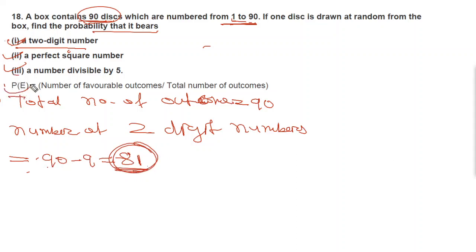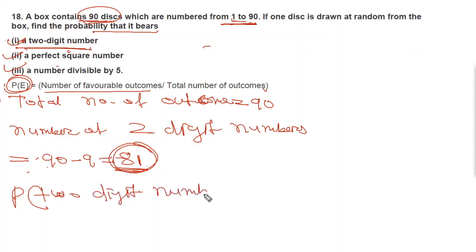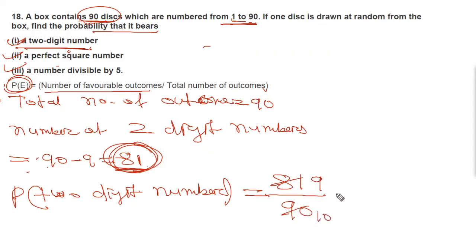Then you can write the formula: probability of E is equal to number of favorable outcomes divided by total number of outcomes. So probability of a 2-digit number will be equal to number of favorable outcomes, here 81, divided by total number of outcomes, which is 90. So you can cancel it here: 9 nines are 81, 9 tens are 90. So 9 by 10, which will be equal to 0.9. So the probability for part I is 0.9.